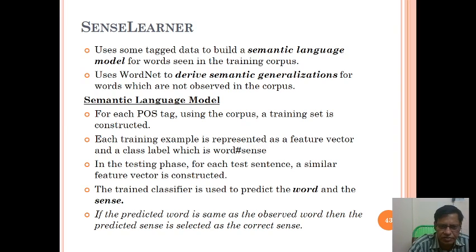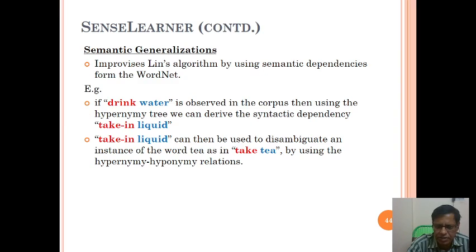In the testing phase, for each test sentence, a similar feature vector is constructed. So if the predicted word is same as the observed word, then the predicted sense is selected as the correct sense. Okay. So SenseLearner is a semantic generalization, like drink water, take in liquid. Okay.